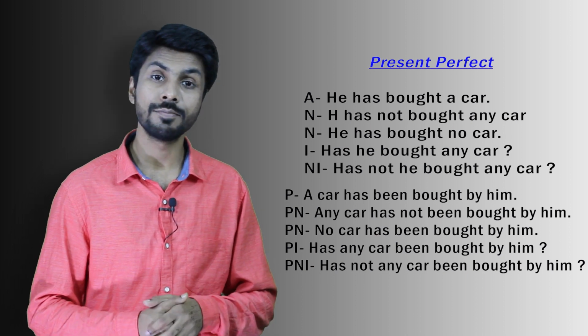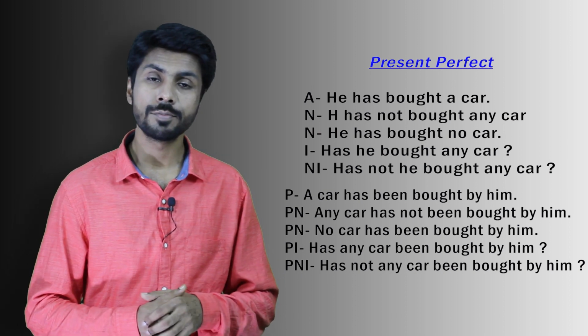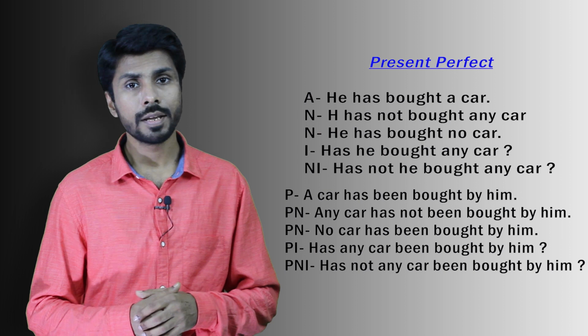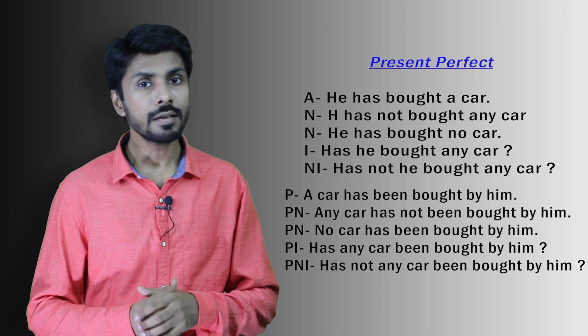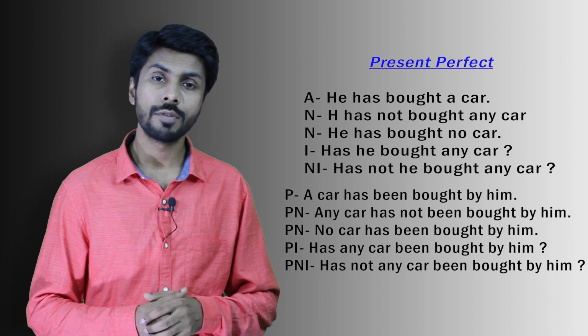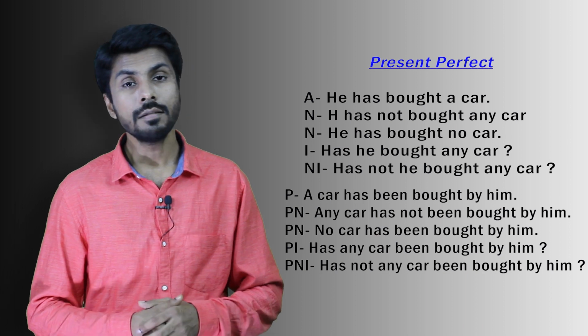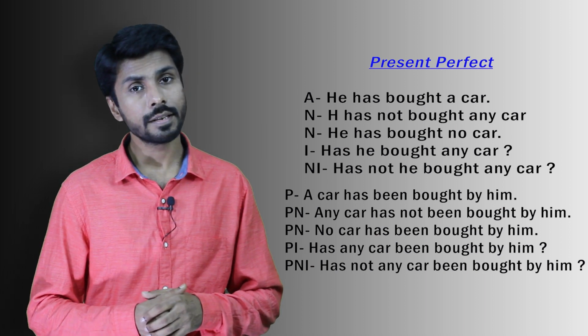Remember to always use has and been while using the passive of present perfect tense. The negative of passive will be no car has been bought by him. Or you can say any car has not been bought by him. Then come to the interrogative of passive. Has any car been bought by him? Then the negative interrogative of passive. Hasn't any car been bought by him? So it was the example of present perfect tense. Try to use active as well as passive in your speaking to develop it, to make it natural.